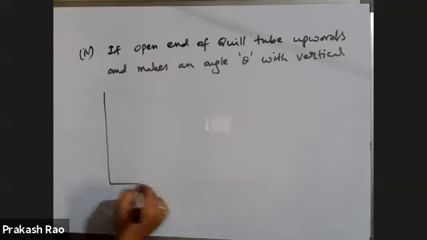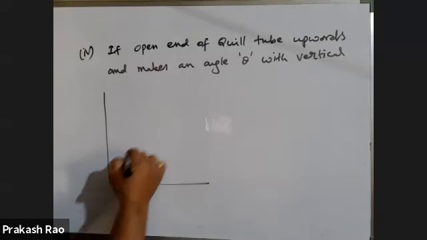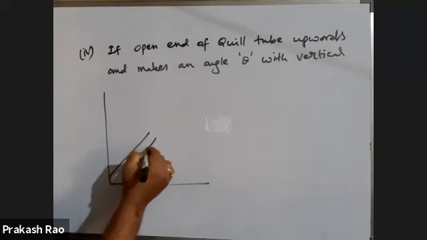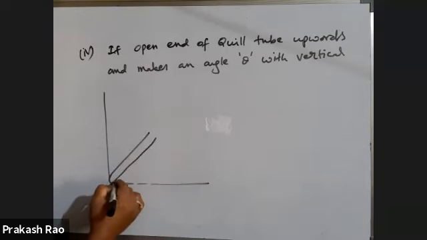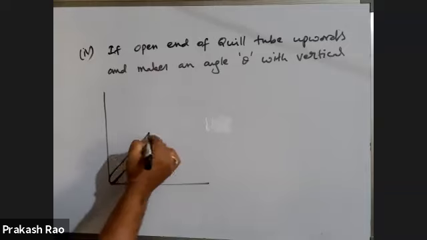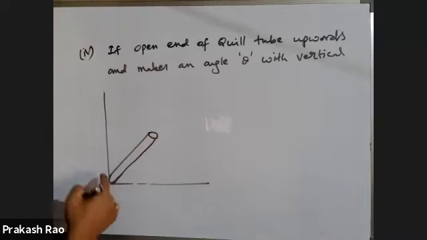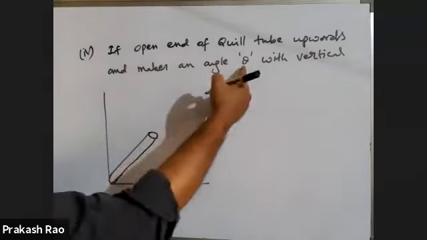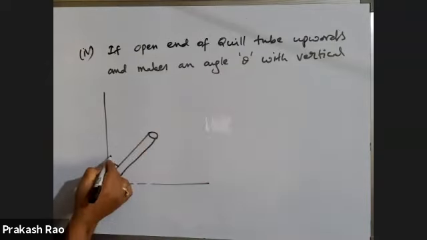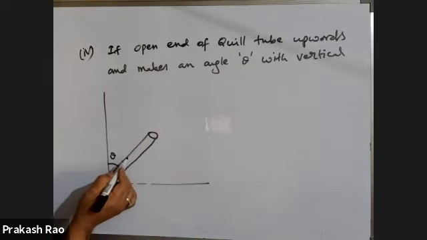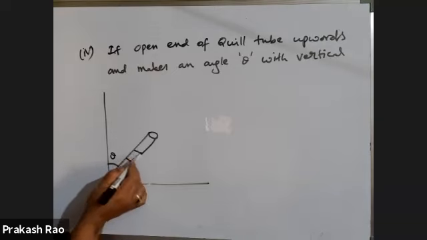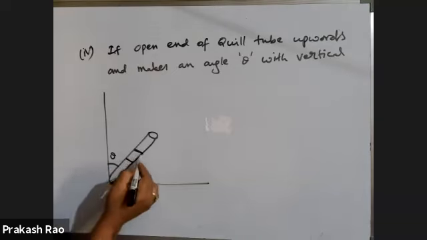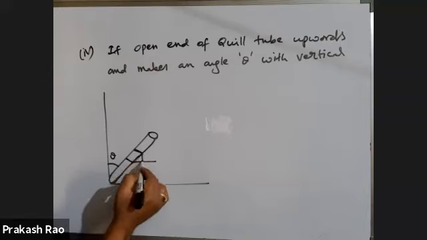Suppose, let us consider a quill tube like this. This is a quill tube. The open end of the quill tube is upward, and the quill tube is tilted making an angle theta with the vertical. This angle is theta. Now you will get it like this. This is the mercury column length, called the length of the mercury column. This is called the height of the mercury column.